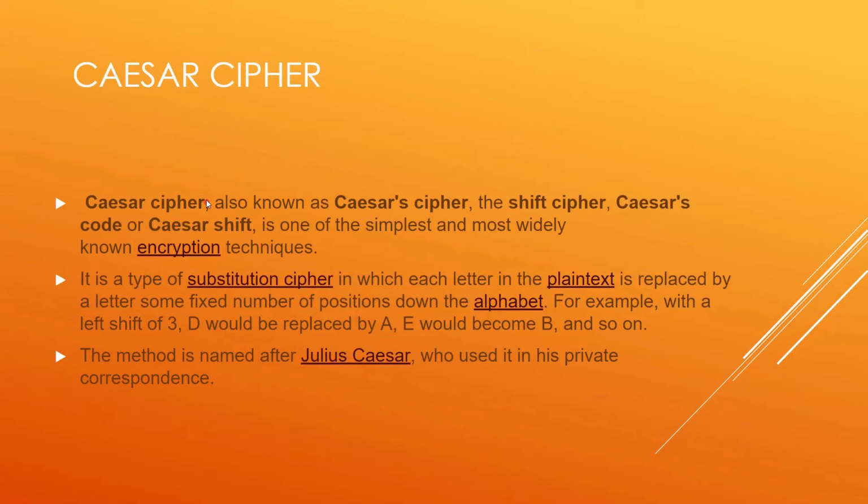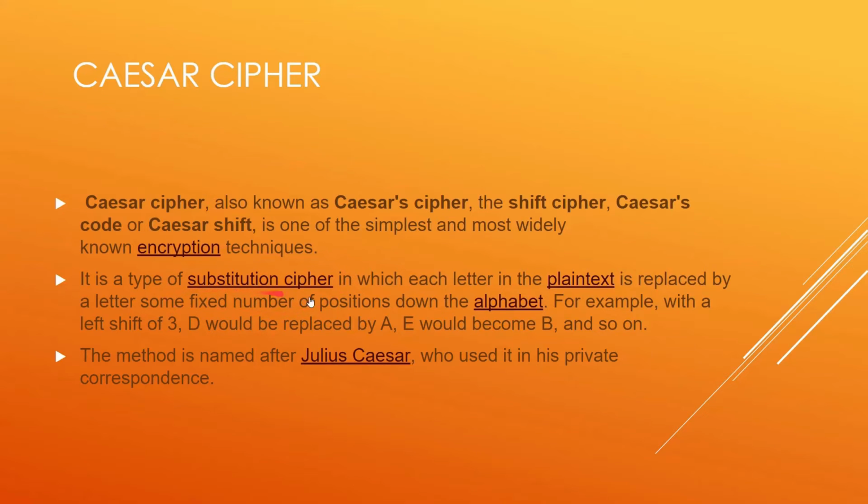Now, let's move on to what Caesar cipher actually is. Caesar cipher is the oldest and the easiest of the ciphers. It is also known as Caesar shift because it was used by Julius Caesar in his private correspondence. It's also known as Caesar's code, Caesar shift cipher, and it is also a type of substitution cipher.